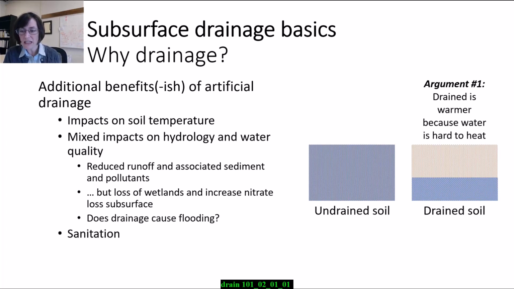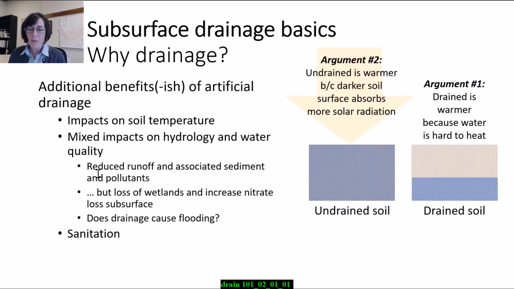So it takes a lot of heat to warm a wet soil versus a dry soil. And this is probably the strongest argument for the fact that a tile drain field will warm up faster than a non-tiled field. But there's also an argument that if your soil is wet, it'll be darker, and so that would warm up faster because a darker soil will absorb more solar radiation, right?